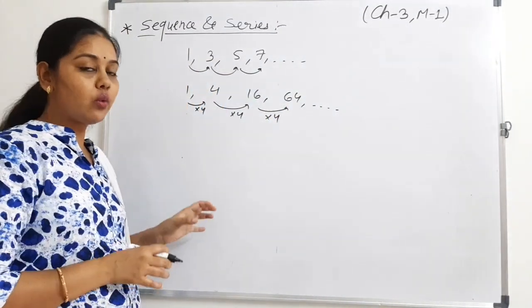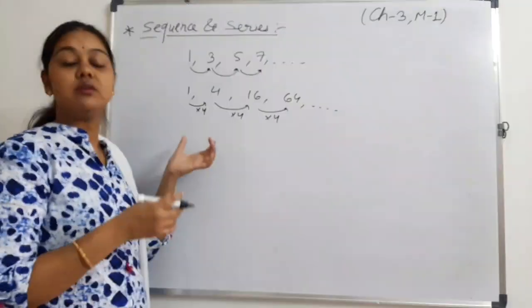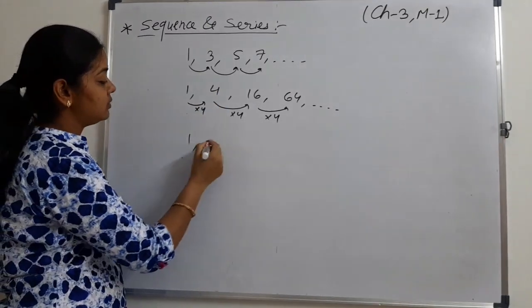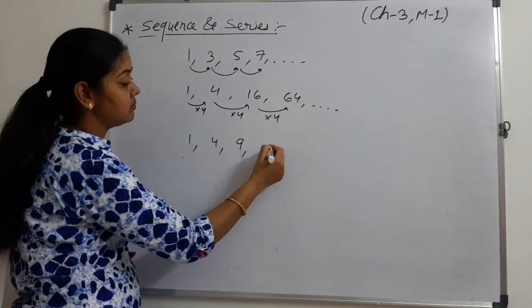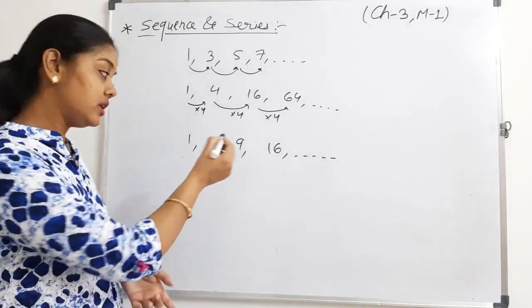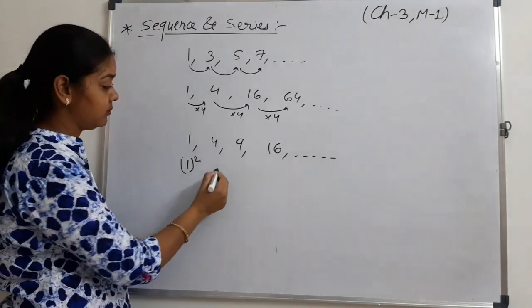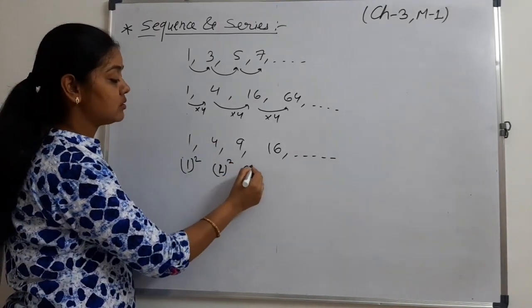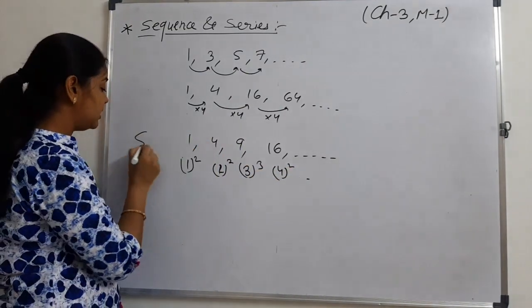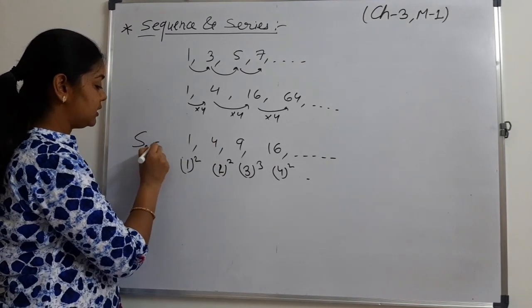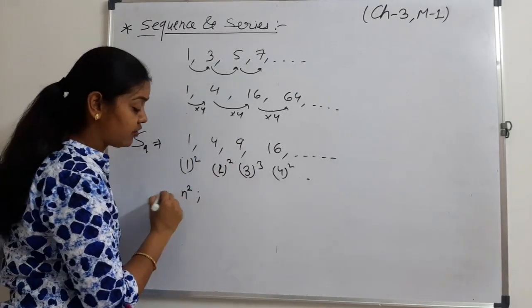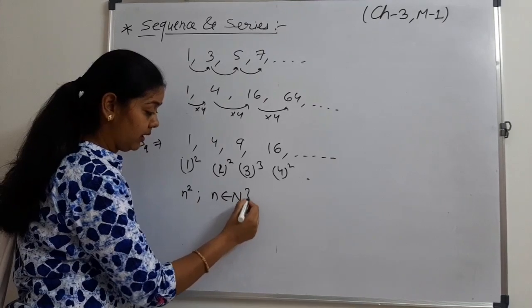What is a sequence? A sequence is an arrangement of numbers in a specific order. Like this, 1, 4, 9, 16. This is also a sequence because here we are getting this using squaring: 1 squared, 2 squared, 3 squared, 4 squared and so on. It means we are getting this sequence when we are squaring a natural number n.